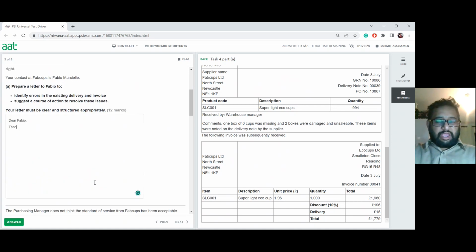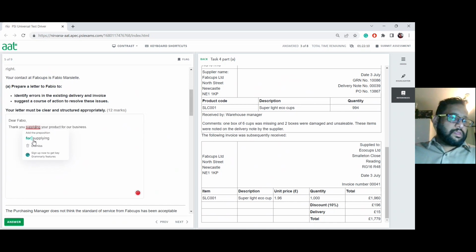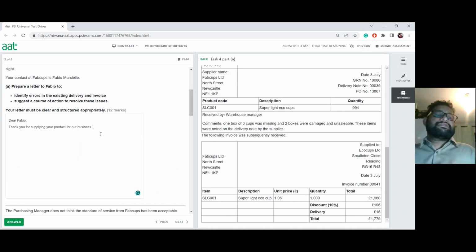But then they're saying here, thank you for supplying your product for our business. You start with that way. And then also on this scenario, you also can say what was the initial agreement.